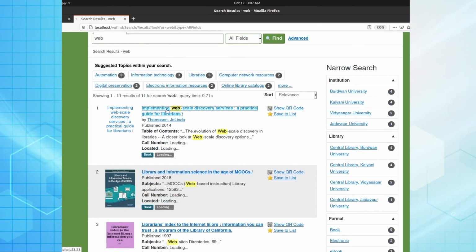Any one of these I can select. I can have real-time data, I can log on inside the system, and I can perform many other OPAC functionalities in this way.